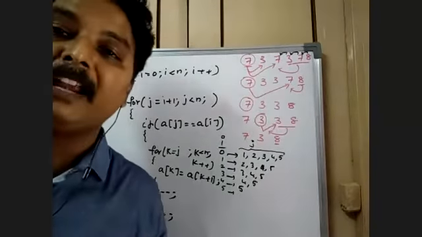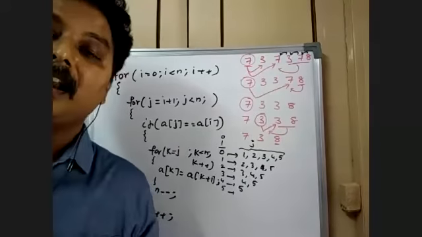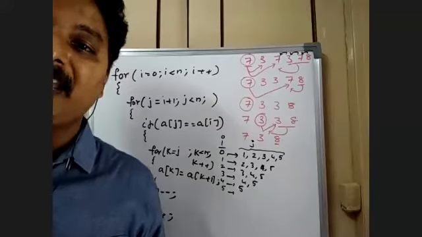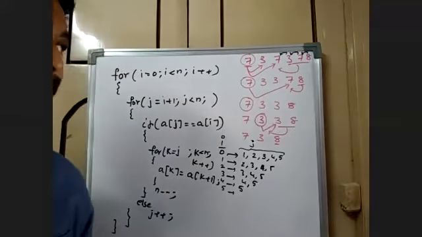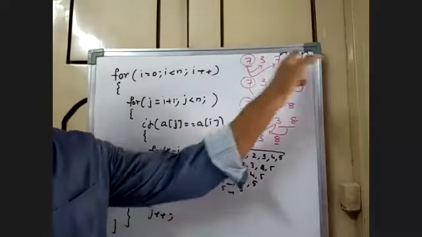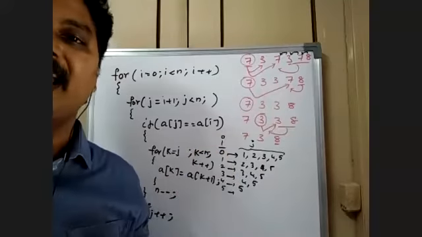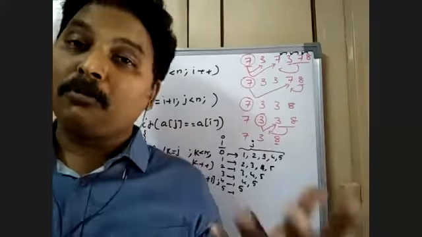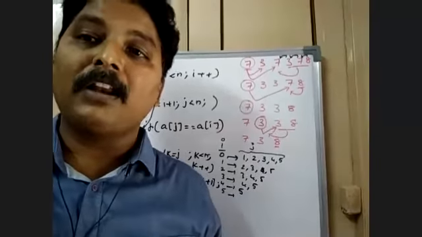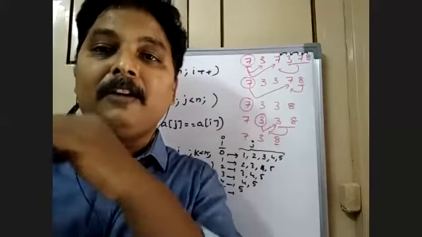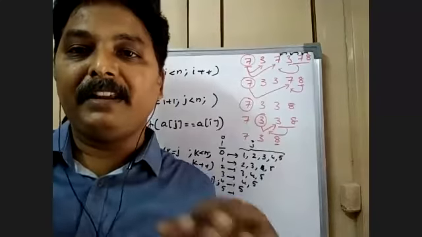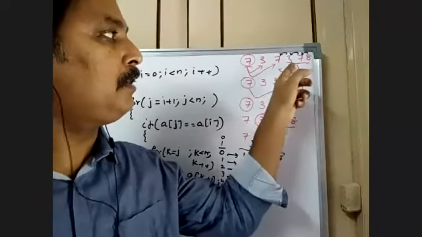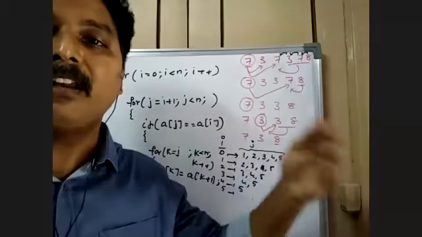So how do you remove duplicate elements? This is a most frequently asked technical question. I repeat once. There are 6 elements. I want to remove the duplicate elements. In order to identify them, we do not know the exact locations of the duplicates, so I compare every element with all the remaining elements. That's how I keep on removing the elements.